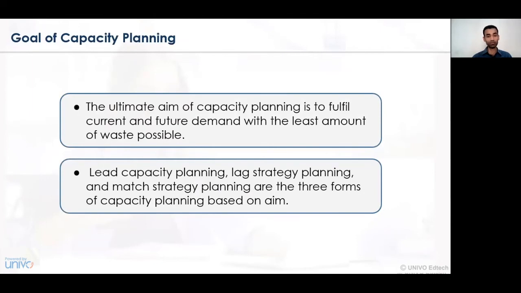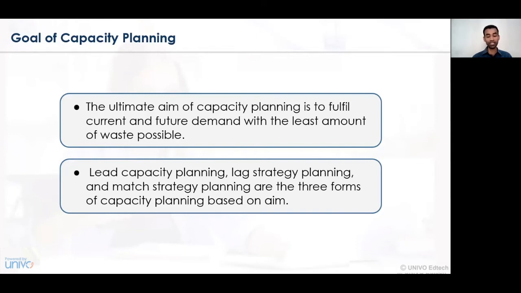Another major consideration in capacity planning is the lead time and the lag in the strategy planning. There may be at times certain ups and downs in the planning, and the planning may go wrong. Hence, at this stage, every organization or planner of the capacity engagement must have a plan B which can be implemented very effectively, and accordingly, the loss of the organization can be saved at an early stage.